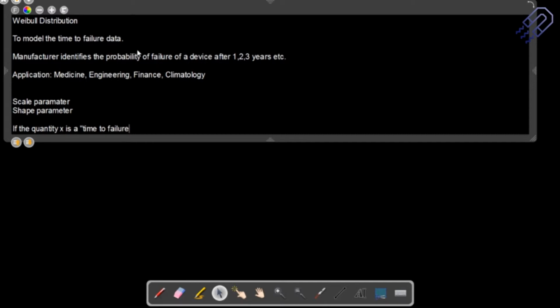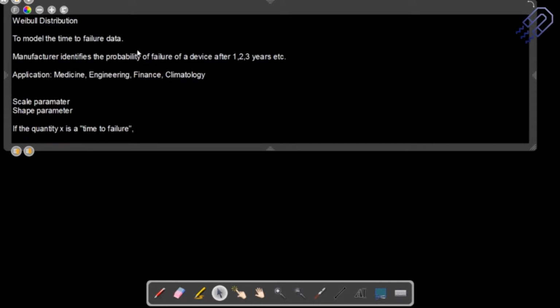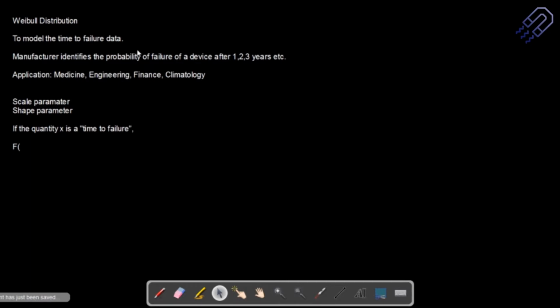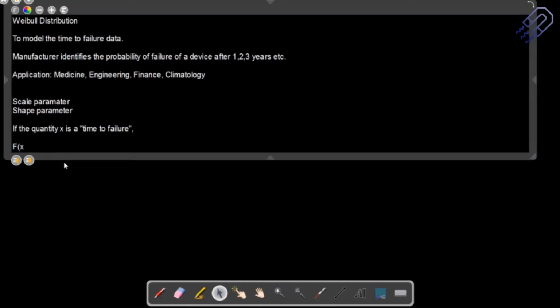Then we can write down the probability distribution form. It will depend on x, the scale parameter, and also the shape parameter.